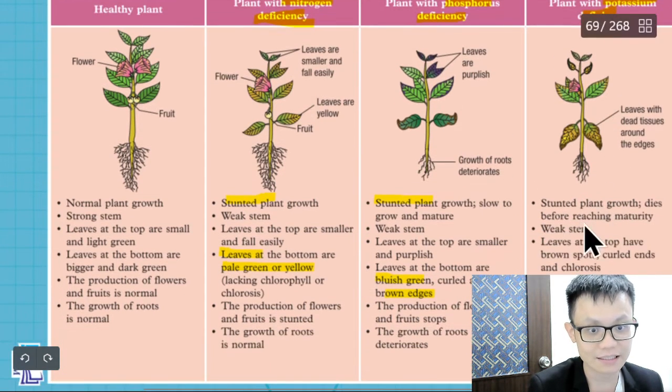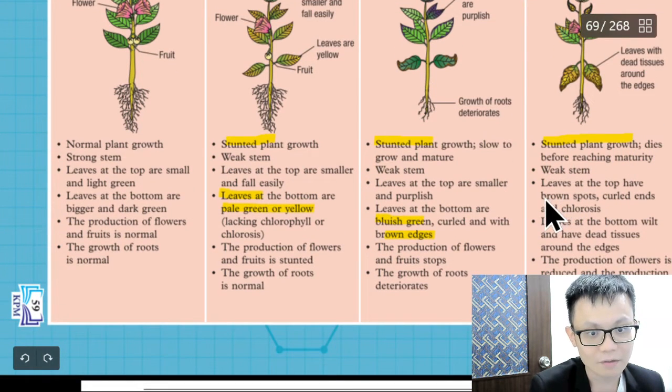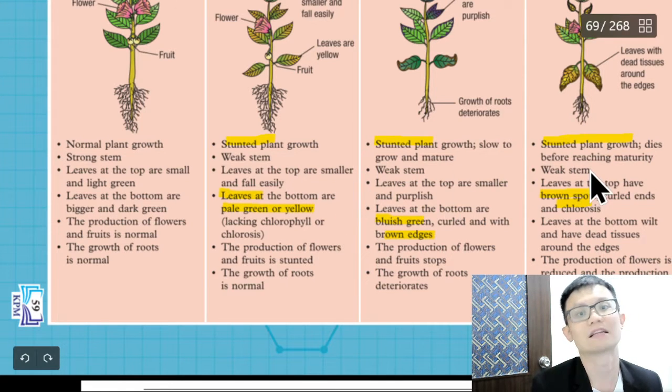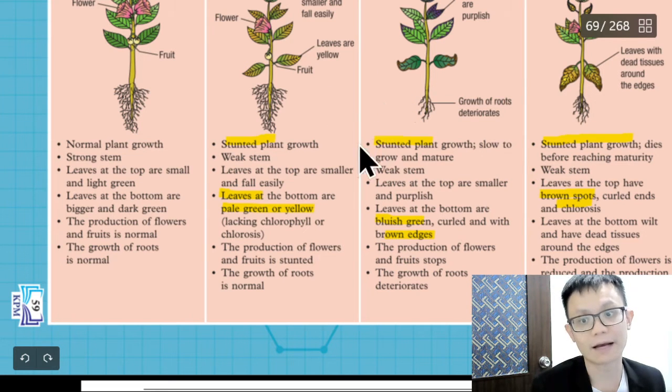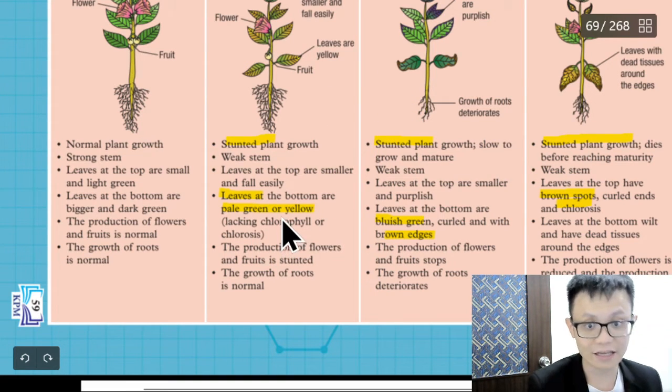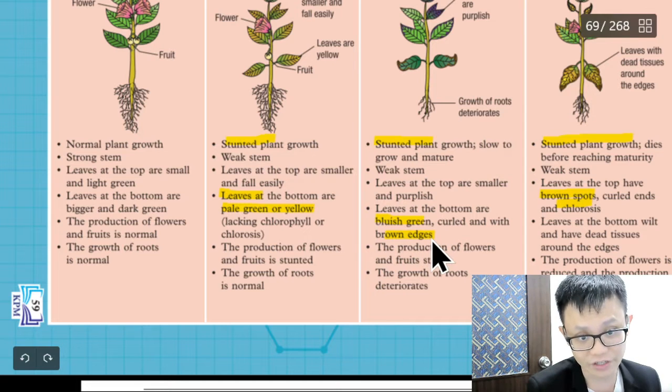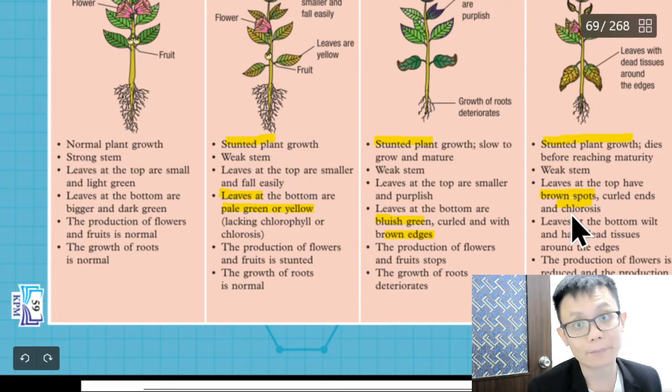Potassium deficiency again stunts plant growth. And we can see here brown spot and chlorosis, that tissue around the edge. So basically we can see stunted growth. Even if the question asks the same thing, you write stunted growth, you will still get 1 mark. Only this one I would say is yellow, this one is bluish green, and this one is like brown spot.